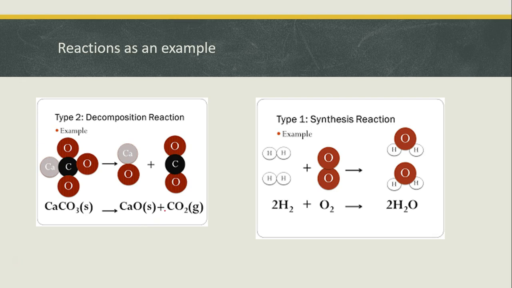What about reactions? We're going to do some practice with these too. If we have a reaction, we're looking at two things. First of all, with this one right here, you have a solid that is breaking down and becoming a solid and a gas. So first of all, if the gas is made, we know that this has more entropy. The other thing is you have one item right here that's all lumped together as a group breaking apart into two pieces. So for two different reasons, this is increasing in entropy. One, because it's producing a gas and didn't have one before, and secondly, because it's breaking apart.